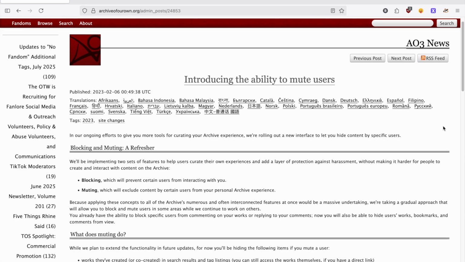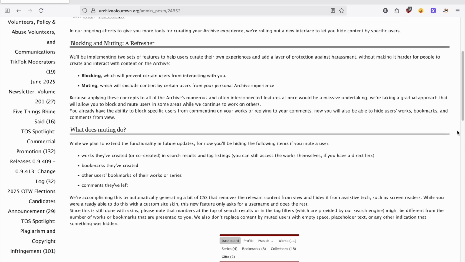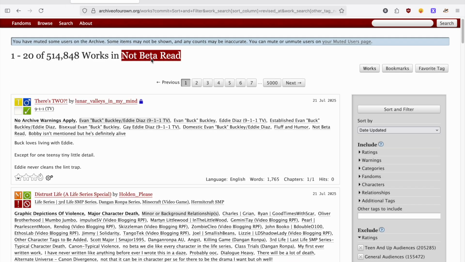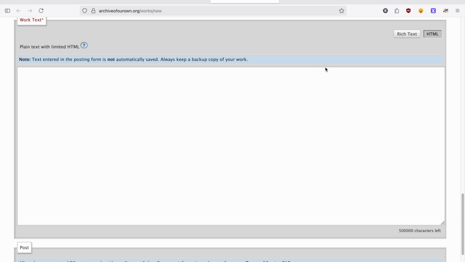Some final tips before we go. There are mute and block options if you want them. Check the Ao3 pages explaining how they work. Beta reading is the process of getting another person to read through and help edit a fic. You will see the tags beta read, unbeta'd, and no beta, we die like a character famously dead in canon. Not all unbeta'd fics are tagged as unbeta'd, and these tags are not actually indications of quality, one way or the other. Don't type your fanfic directly into the Ao3 box, please, please, please. You'll lose it.